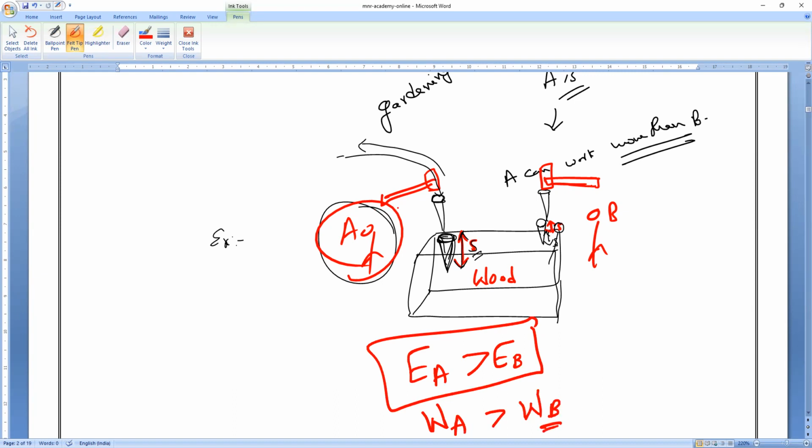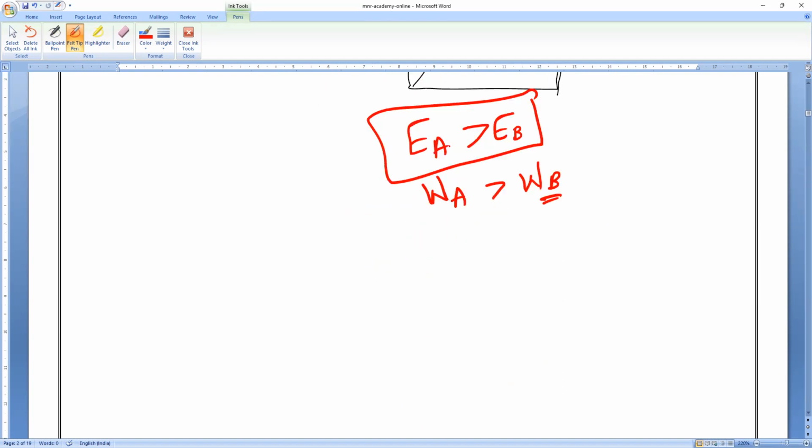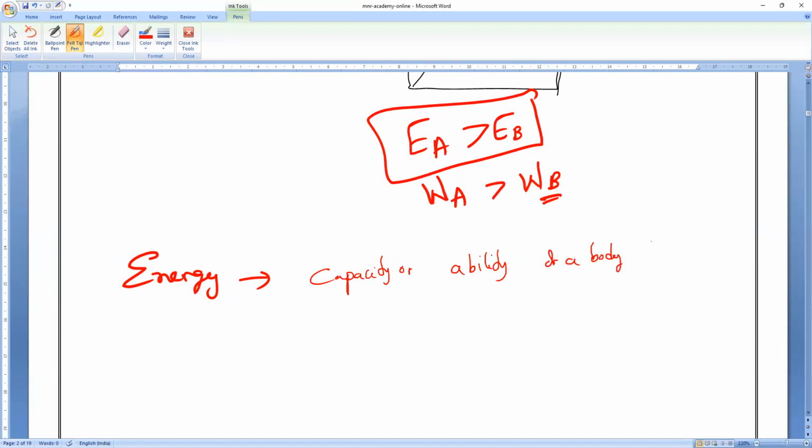So basically, the energy of a body is measured in terms of the amount of work done. That is why whoever has greater energy will do more work. Based upon this, energy is defined. If you all notice, we can define energy as the capacity or the ability to do work. Write it down: capacity or ability of a body to do work. That is what we call energy.